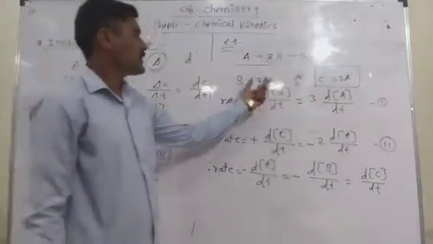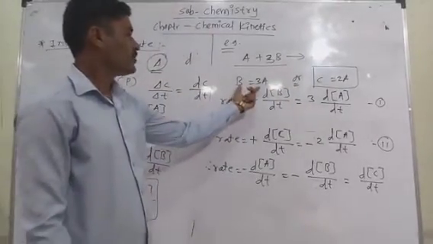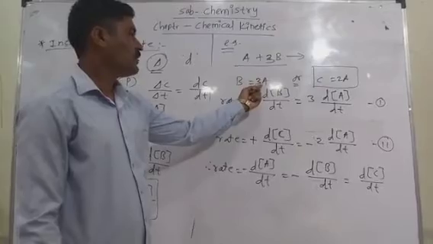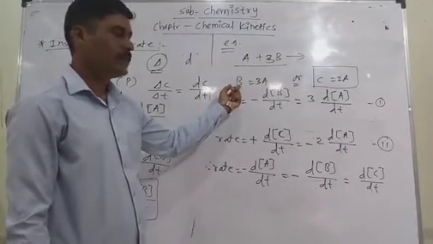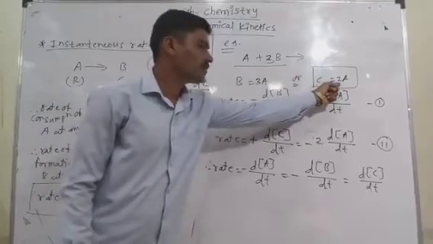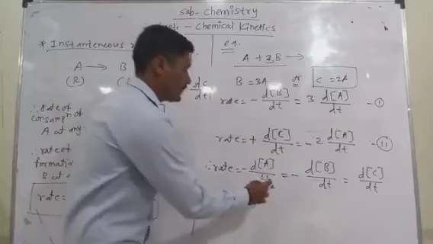But the stoichiometric coefficients are different. They show the rate of consumption of A is less than the rate of consumption of B, and less than the rate of formation of C.